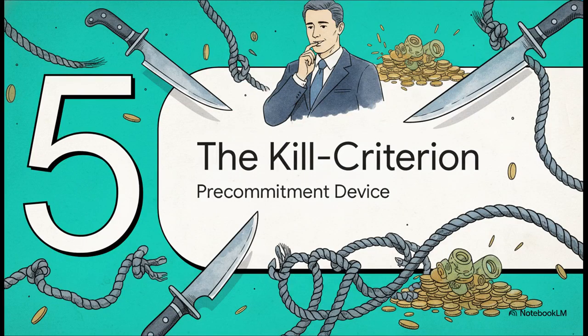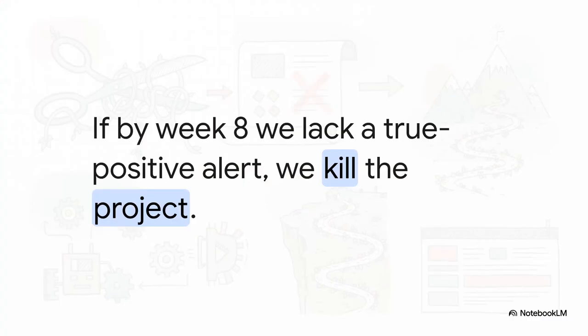Finally, Section 5, the Kill Criterion, a pre-commitment device. To truly earn the CFO's trust and protect against sunk cost bias down the road, we use what's called a Kill Criterion. Placing a statement exactly like this right in the main body of your budget memo guarantees to leadership that we will walk away if we don't get a measurable signal. A team without a Kill Criterion has absolutely no protection when week 9 arrives and the project just isn't working. This sentence, it buys you honesty.